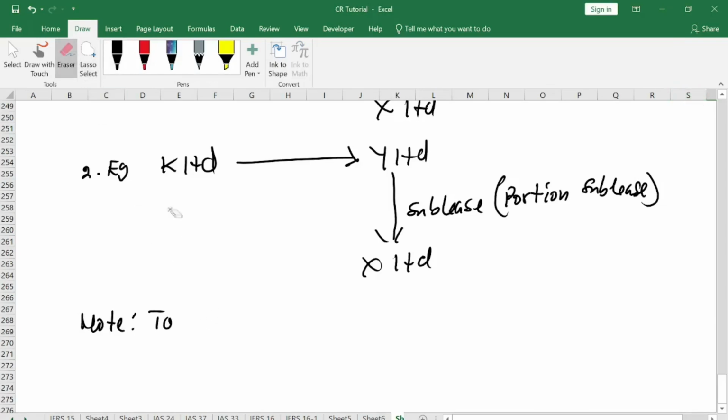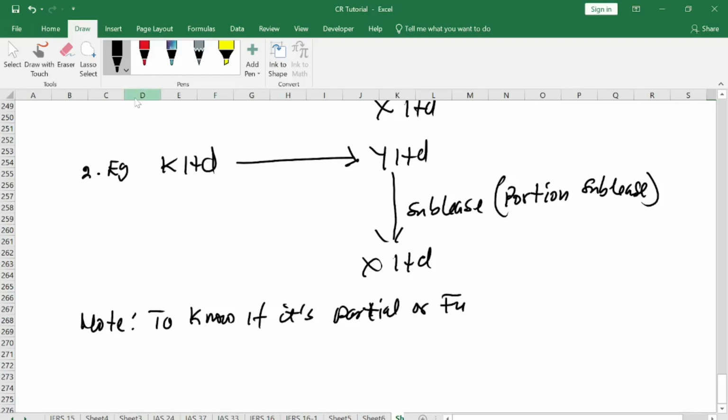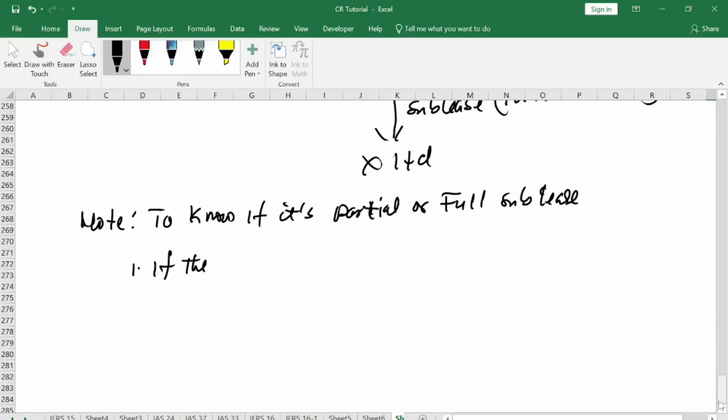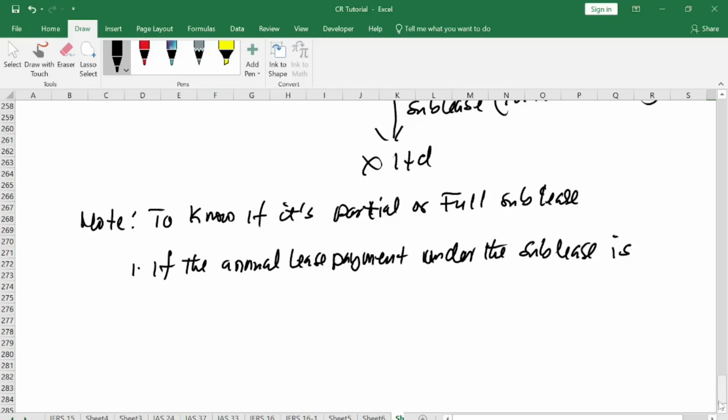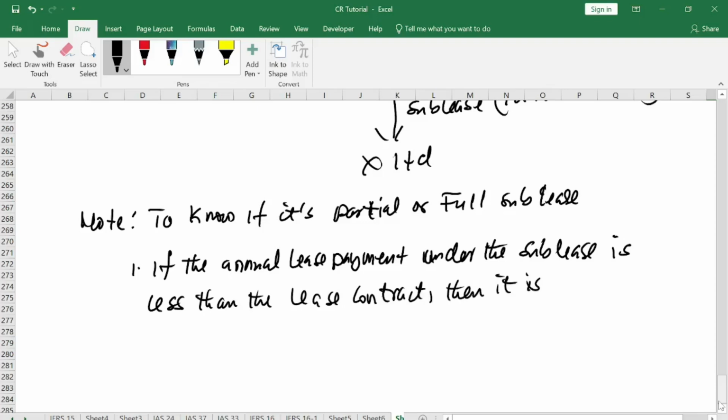So in order to know if it is partial or full sublease: one, if the annual lease payment under the sublease is less than the lease contract, then it is partial sublease, and vice versa.